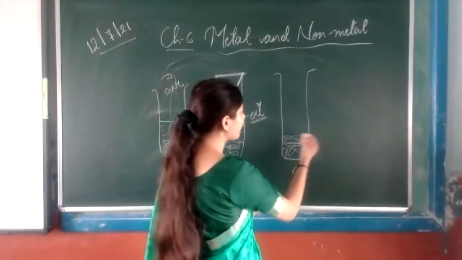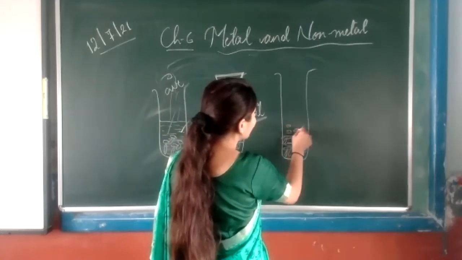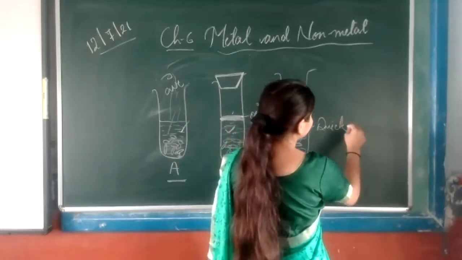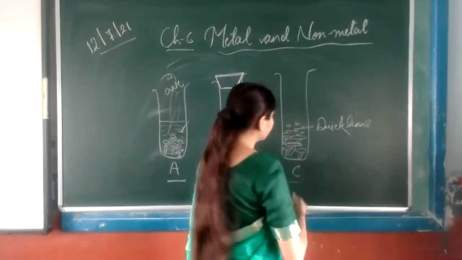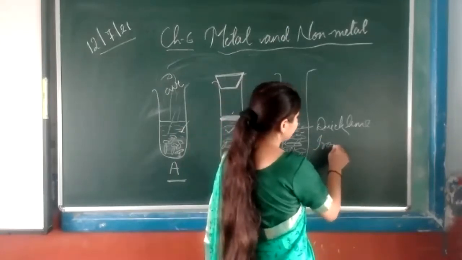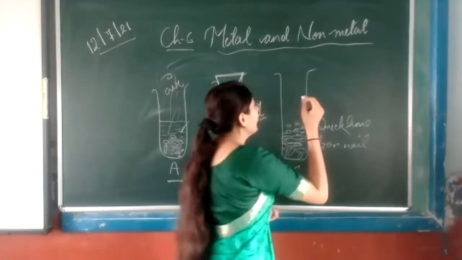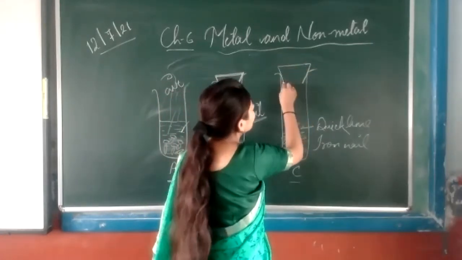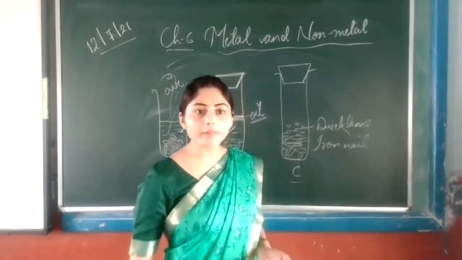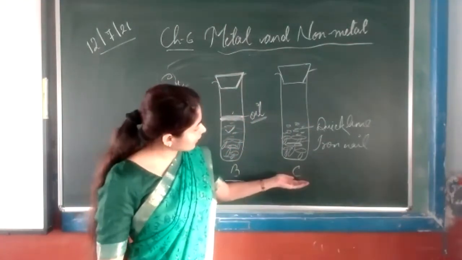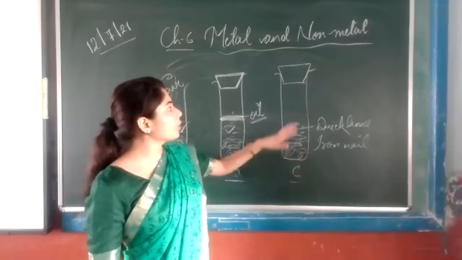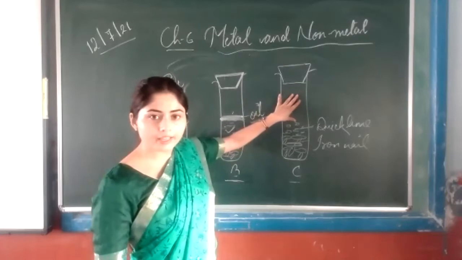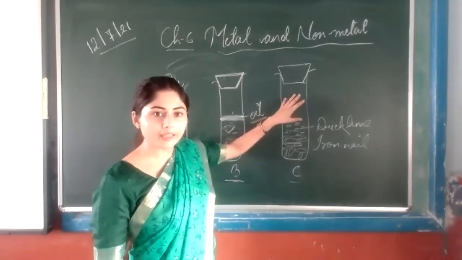So what we have to do? We have to add some pieces of quicklime in it. This is quicklime, and iron nail. And we have to close this test tube with the help of a cork. So you have closed this test tube C with the help of a cork, so that the air is there in it. Okay, air is there in it.